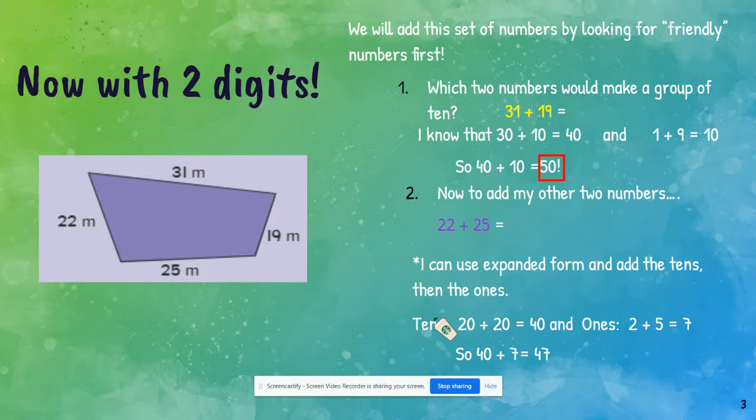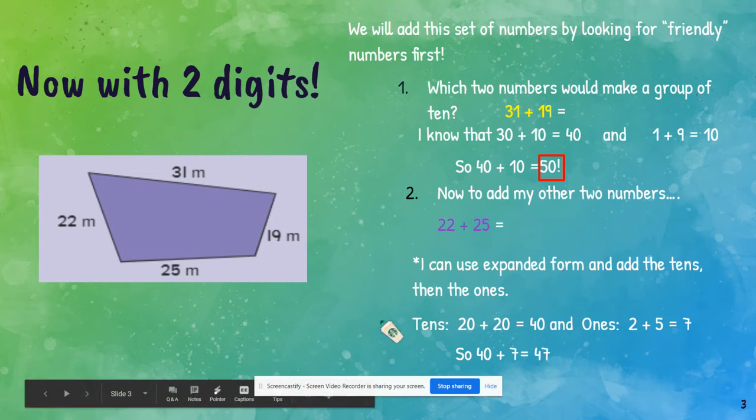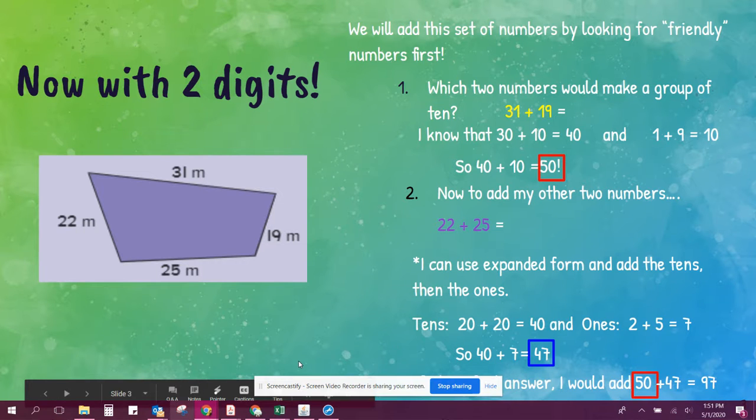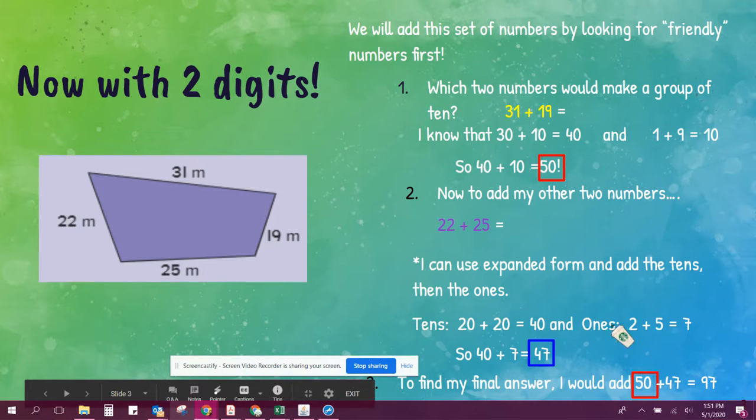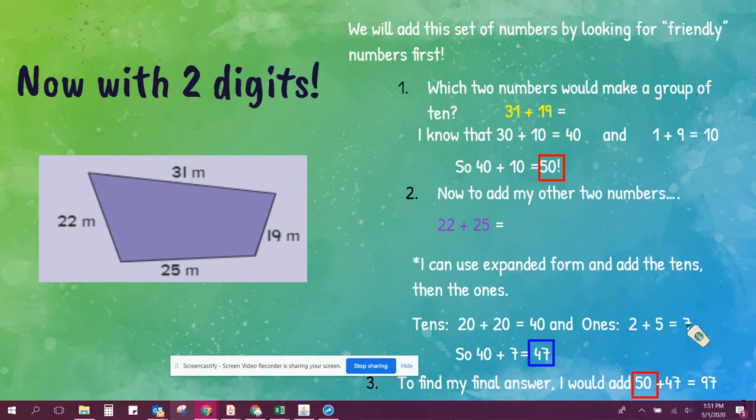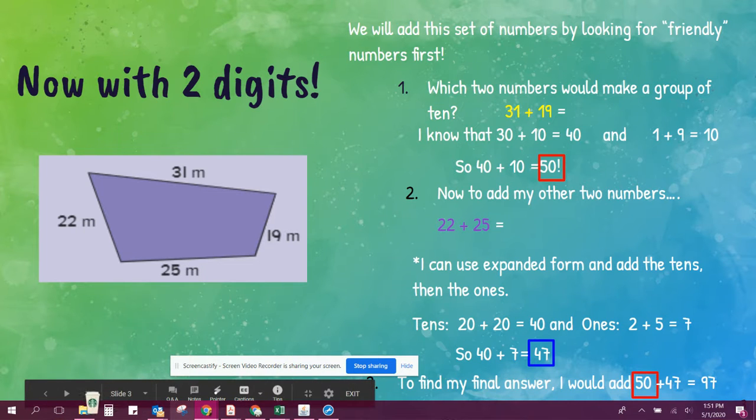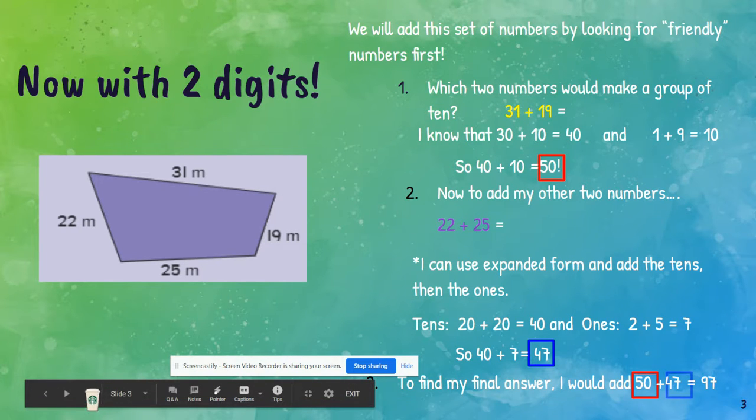So 40 plus 7 equals 47. To find my answer, I would then add 50 plus 47, and that would get to my total of 97. So again, we're looking for friendly numbers. And we also used expanded form to help us add those two double-digit numbers together.